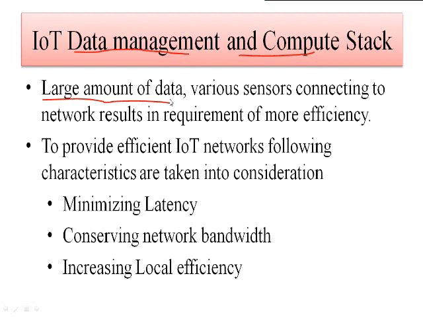So in order to provide efficient IoT networks, we have to consider different characteristics. For example, you must minimize latency, that is nothing but the time delay. Latency can be considered as the total round trip time where you are sending data between nodes. This is one node and this is another node, and you are sending the data. The total round trip time is the time to go and the time to come back, so T1 and T2: total round trip time is equal to T1 plus T2. So you must reduce the time required to transmit the data and get the result.